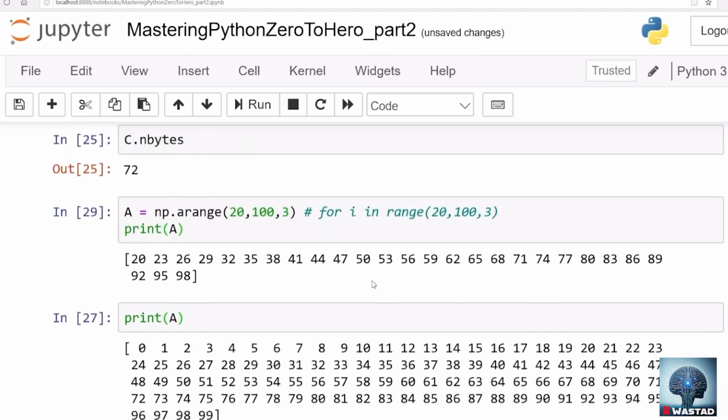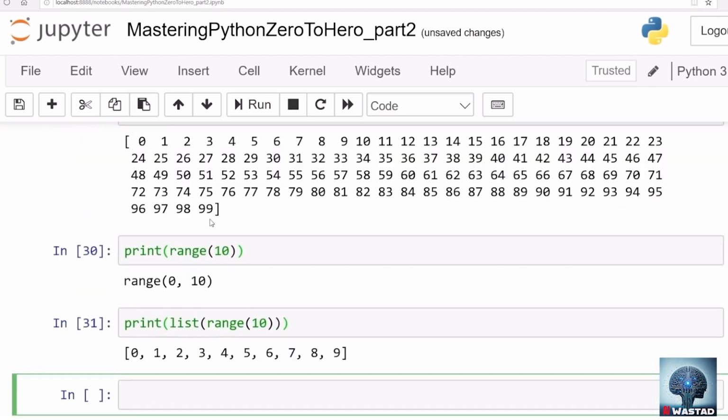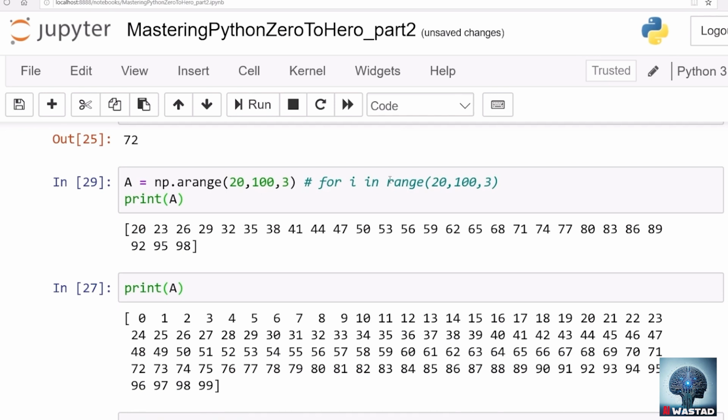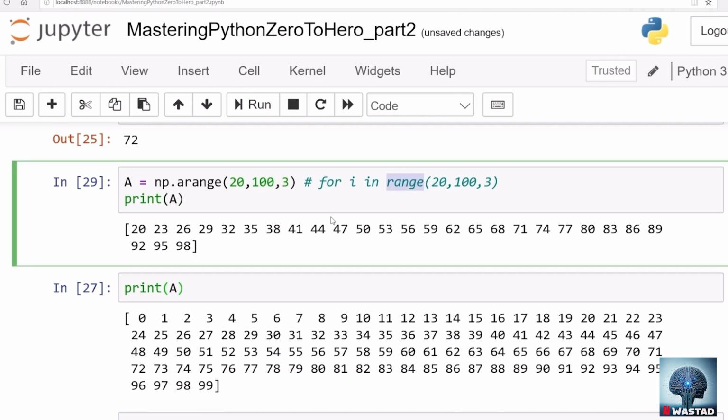Anyways, that was just a side note. It has nothing to do with this arange function. So np.arange actually returns an array. It is not like an iterator. It returns a complete array, the way you want. So that's what arange is. It has resemblance with the built-in range function that's mostly used in for loops.